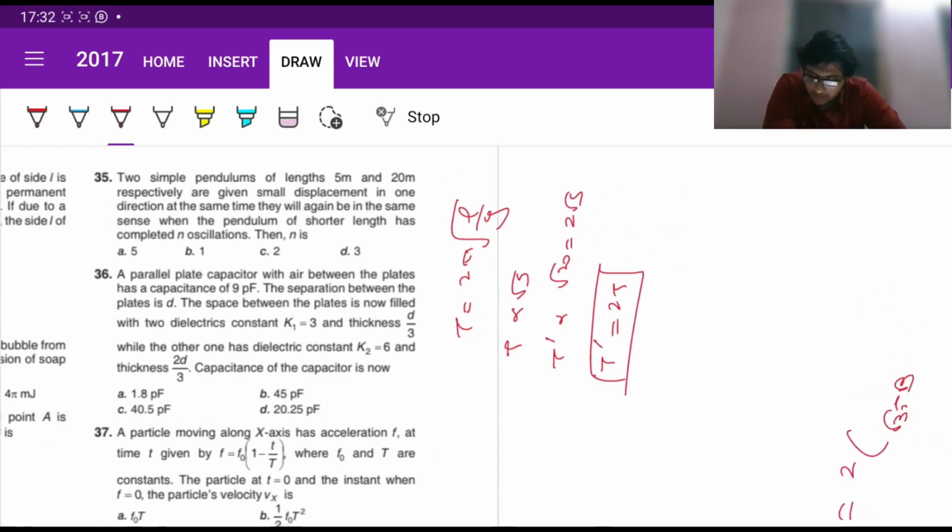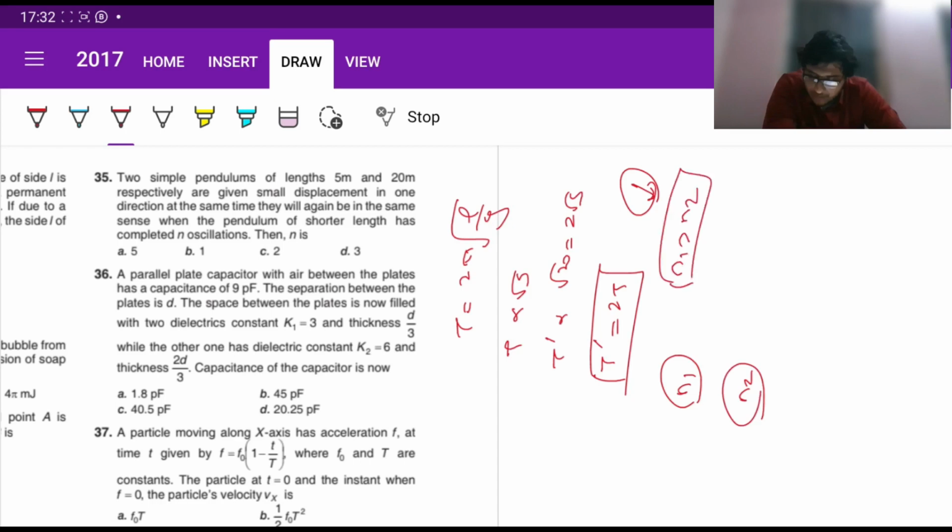Let us assume that the shorter length's time period will be less, so its n will be greater. So let us assume that they complete n1 and n2. The shorter one does n1 and the longer one does n2. Since the shorter one has a shorter time period, it will complete more oscillations. So n1 must be greater than n2.